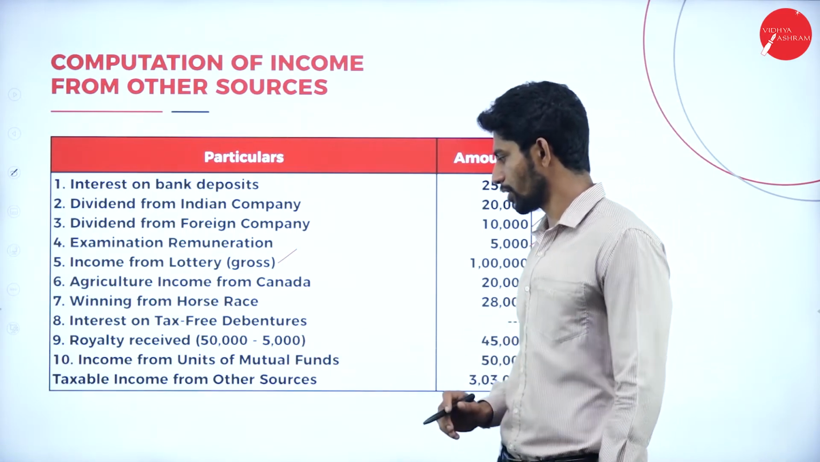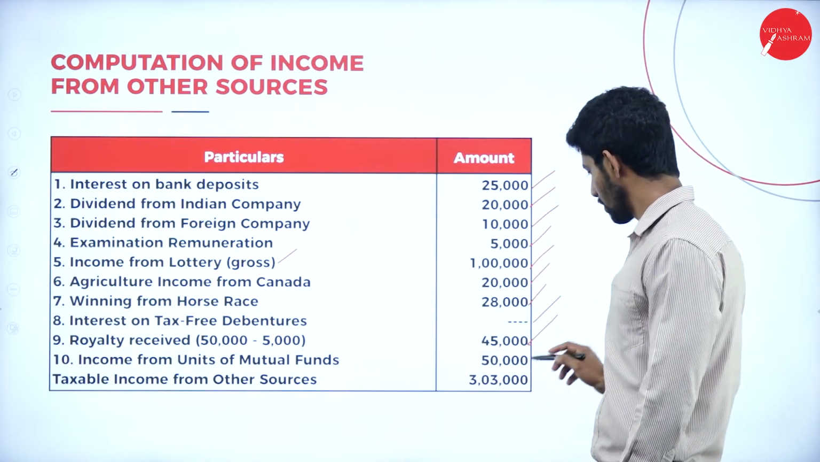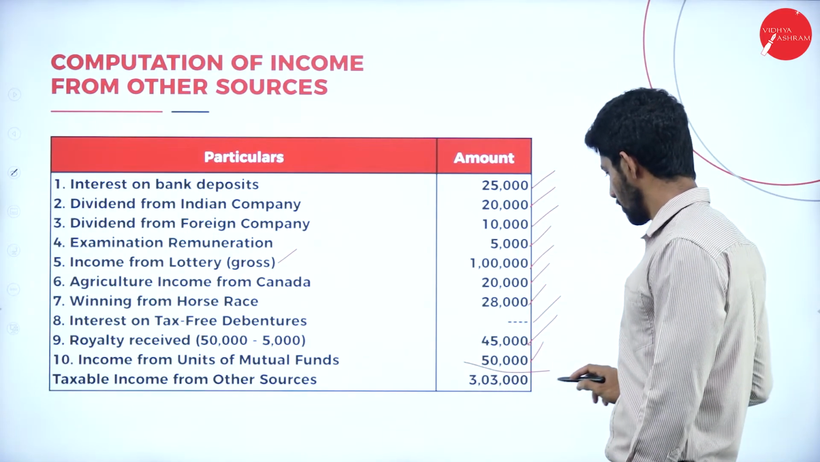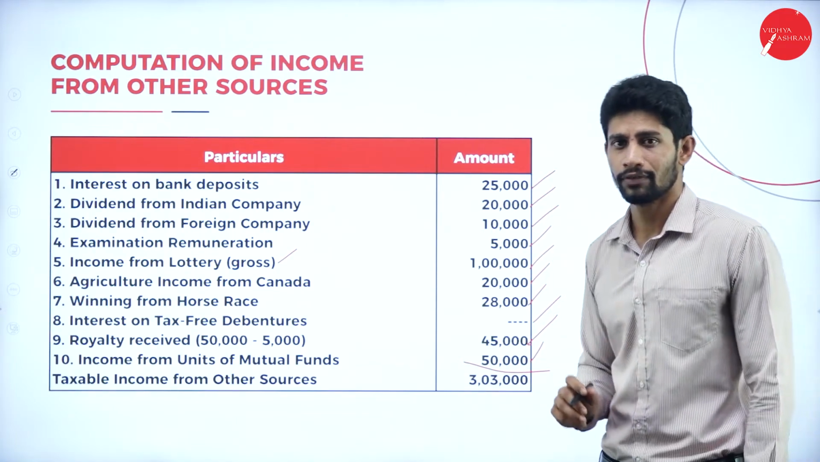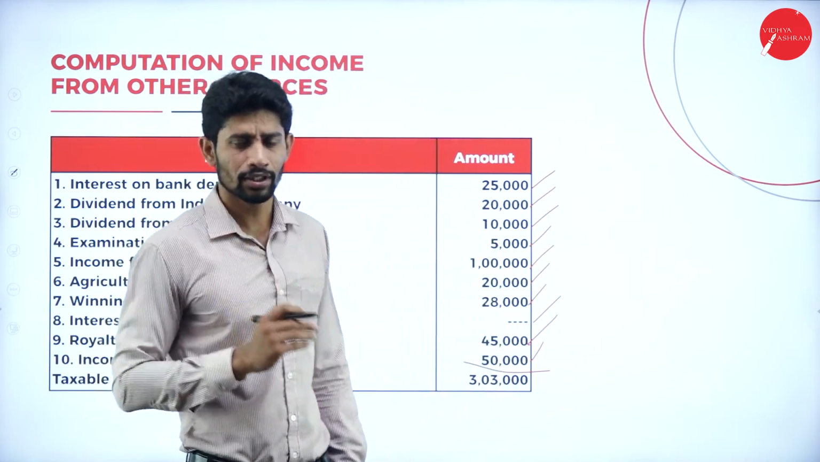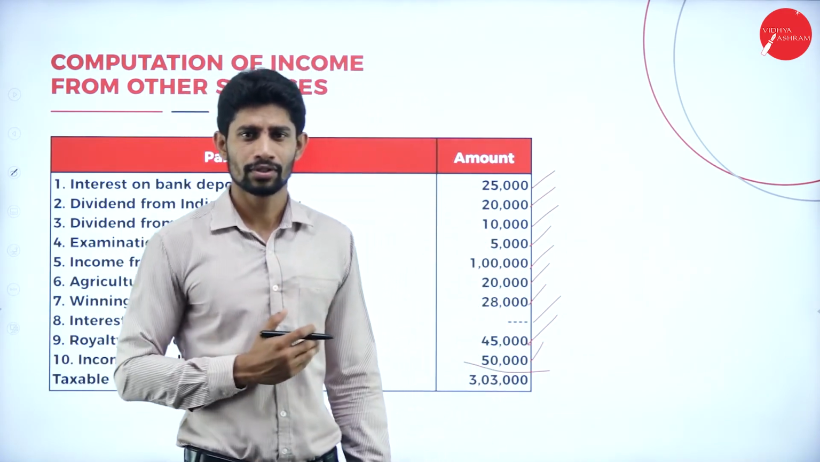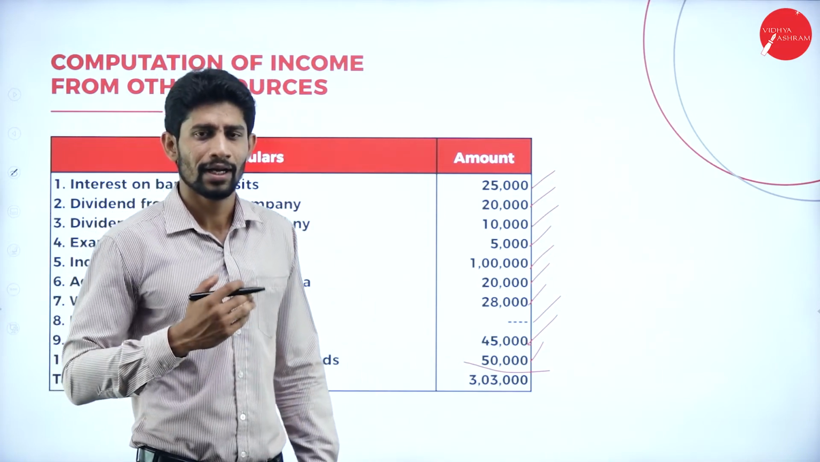Next, income from units of mutual funds, it is taxable. Yes, if you total the amount column, you will get 3,03,000. So what is the 3,03,000 called? 3,03,000 is called income from other sources, or taxable income from other sources.